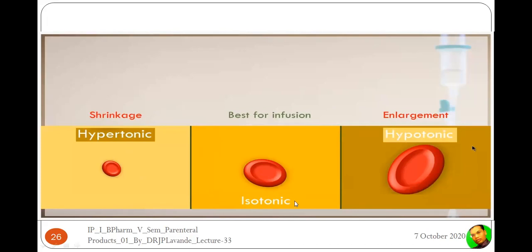It is necessary to maintain isotonicity, but if it is not possible, slightly hypertonic is okay, but it should never be hypotonic, because that will lead to the bursting of the RBCs. So hypotonic fluids given by the parenteral route are highly dangerous compared to hypertonic ones.